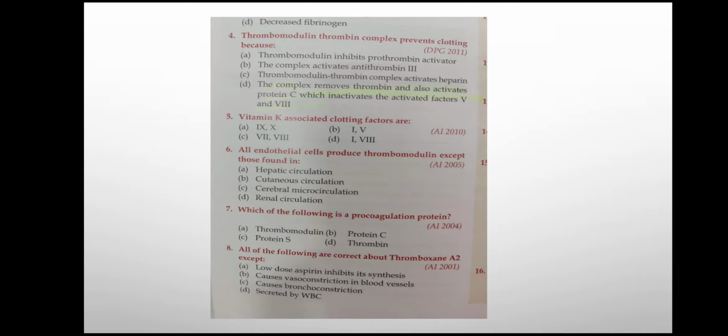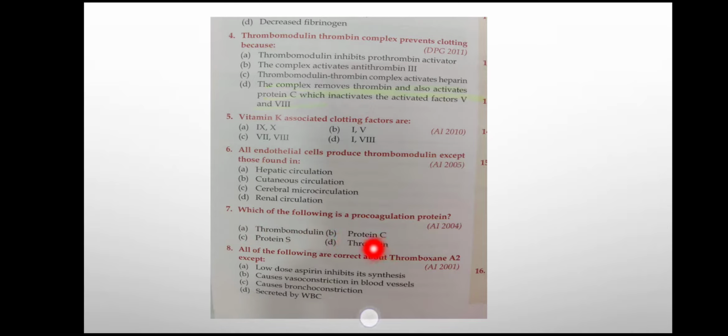The answer is very straightforward. The answer is thrombin. Thrombin helps in the coagulation pathway, and thrombin will convert the fibrinogen to fibrin, and then that fibrin will get converted to stable fibrin by factor 13. And the other options, thrombomodulin derived from the endothelium, protein C, protein S, all these help in the anticoagulation, as I taught you earlier in the hemostasis topic.